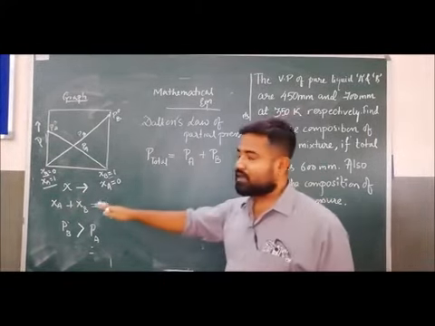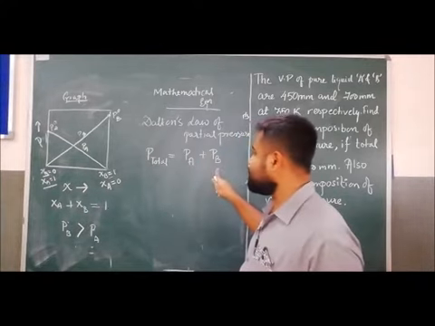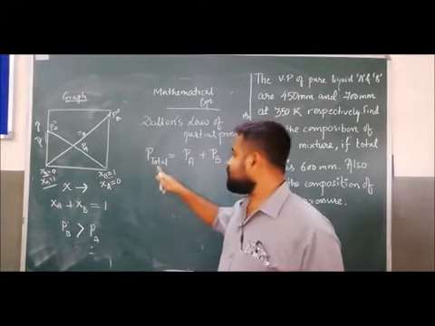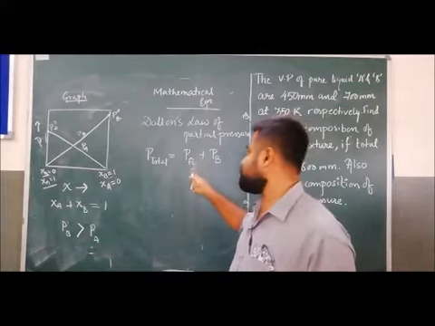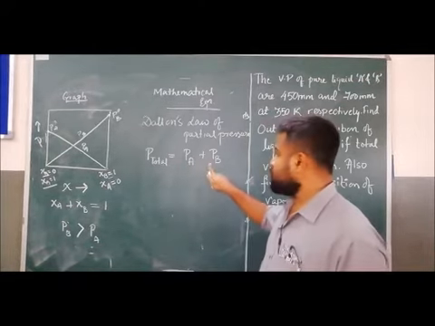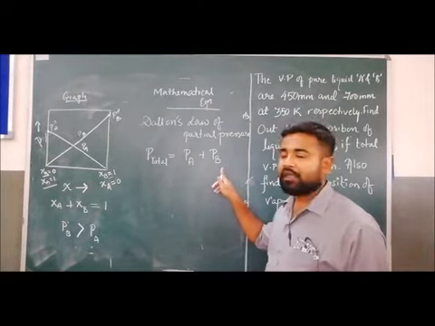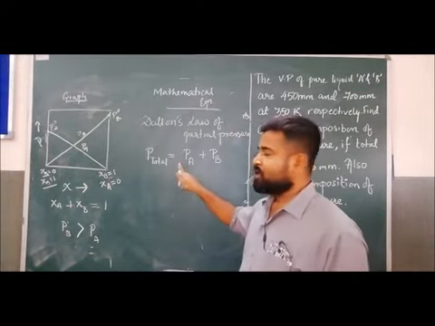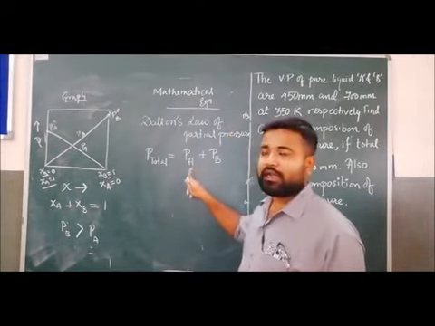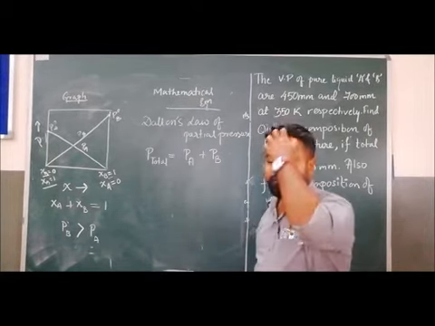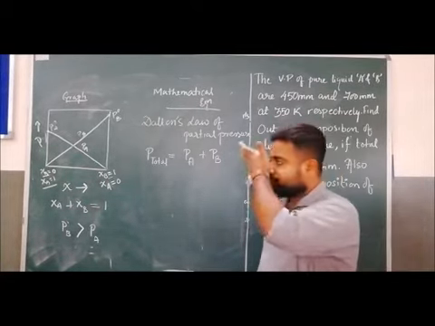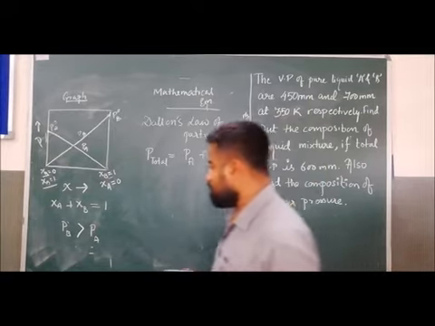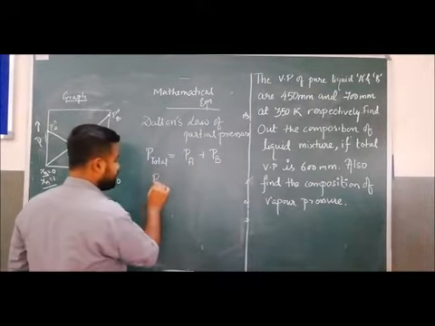So here we have considered there are two components A and B. That's why the P total equals partial pressure of component A plus partial pressure of component B. The total pressure of the solution is equal to partial pressure of component A plus partial pressure of component B. Clear?